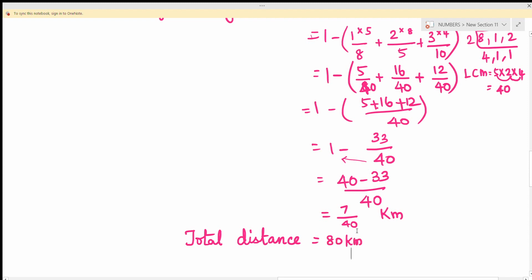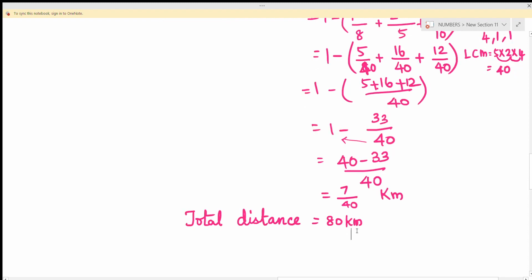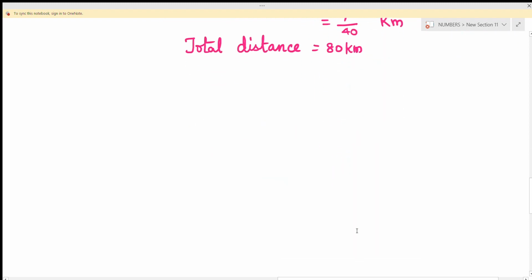Now what we want to find is how much do I ride in each interval. So in each interval he covered some distance that is given in terms of fraction. Now we are going to find it in kilometer.